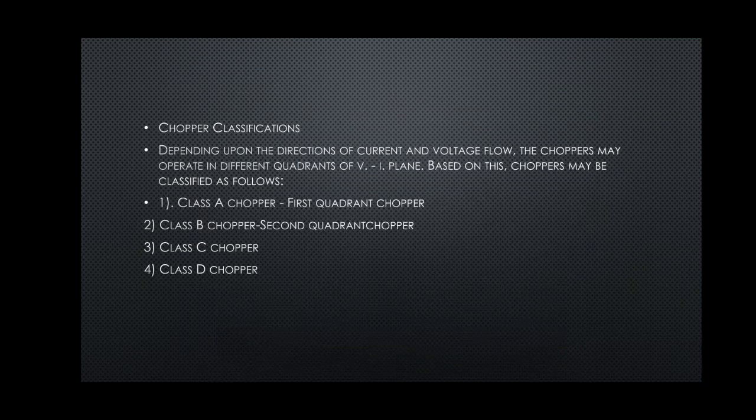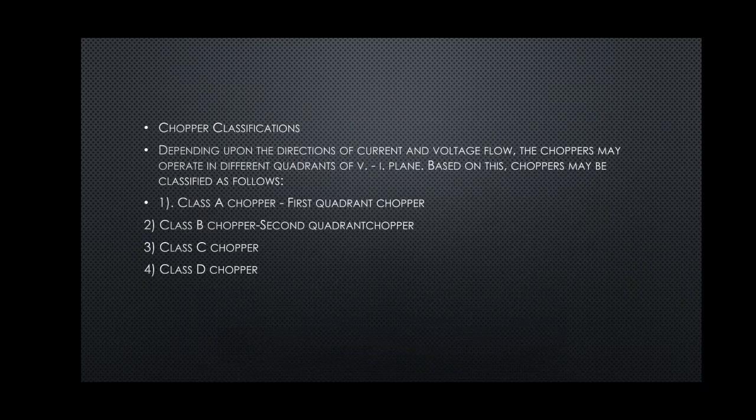The next concept which is always asked is the classification of chopper. Chopper is classified in one way depending upon the direction of current and voltage at the output.